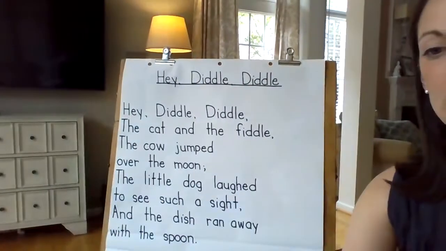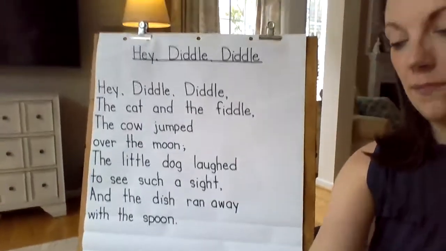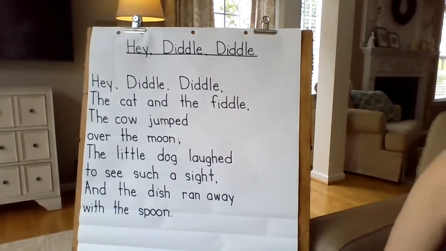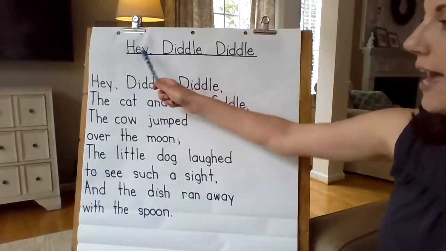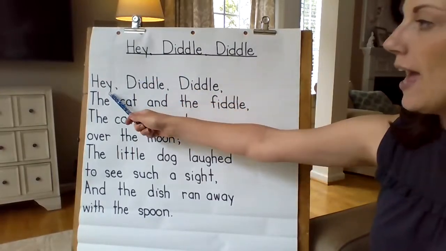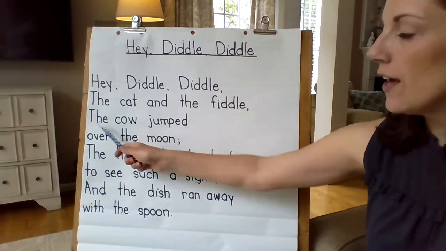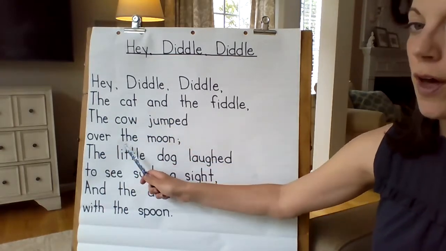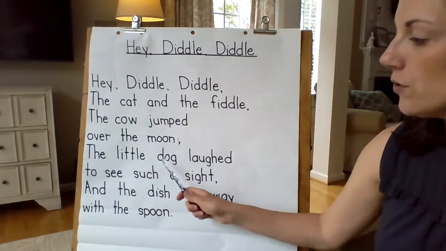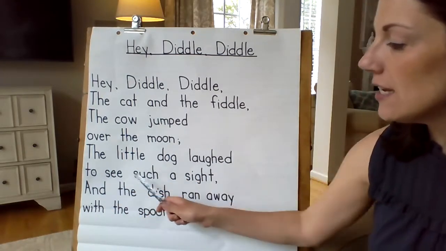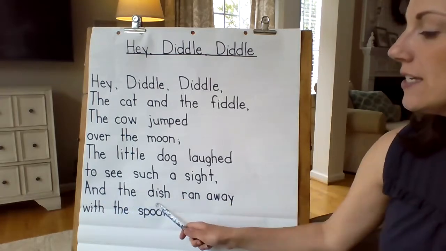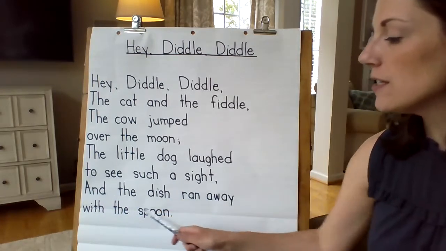All right, let's see our whole nursery rhyme today. This will be our last day with this nursery rhyme. Let's see what we have. Okay, here we go. Let me get my pointer. All right, here we go. Hey, diddle, diddle. Hey, diddle, diddle. The cat and the fiddle. The cow jumped over the moon. The little dog laughed to see such a sight, and the dish ran away with the spoon.